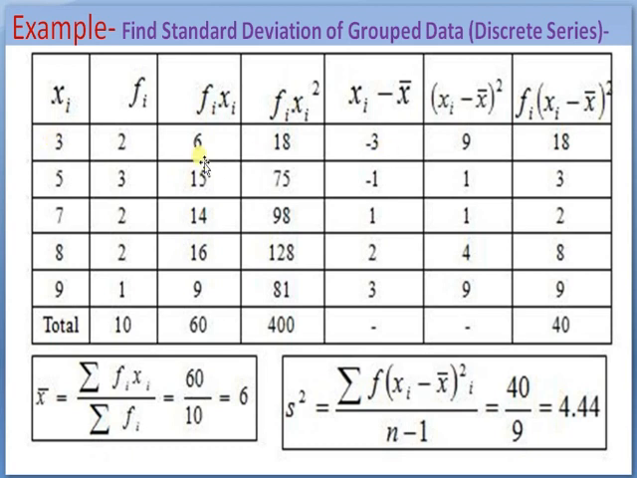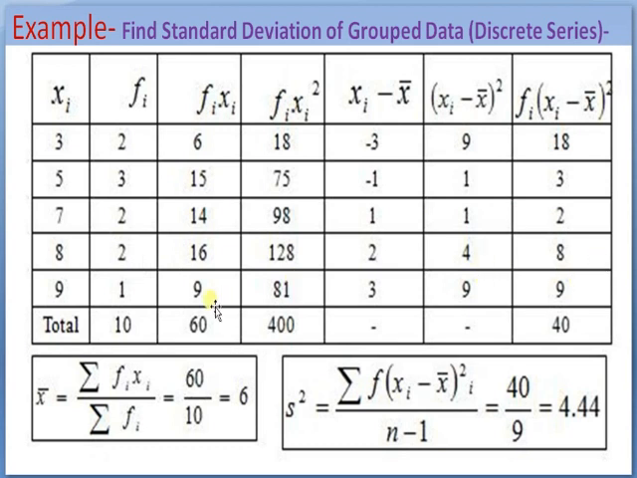What is fi xi square? After squaring the x values, 3 square is 9 and 9 into 2 is 18. 5 square is 25, and 25 into 3 is 75. 7 square is 49 and 49 into 2 is 98. 8 square is 64, multiplied by 2, that is 128. 9 square is 81, multiplied by 1, that is 81. That is, summation fi xi square is 400.